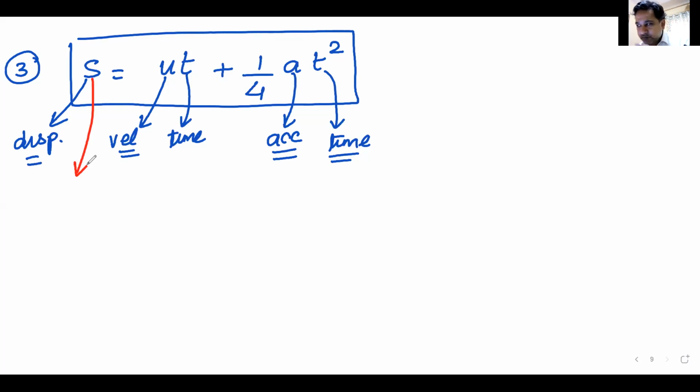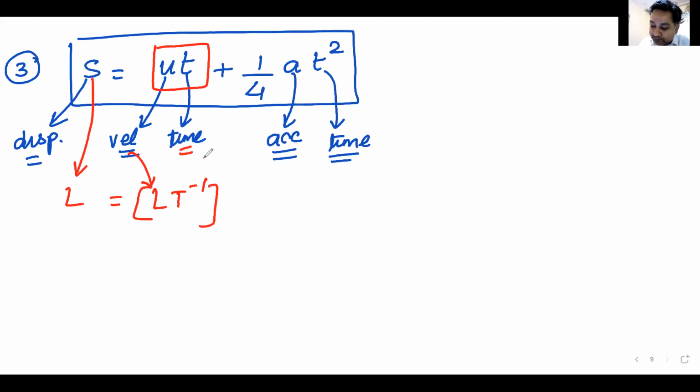Listen to me very carefully. Attention on the board. S is displacement. It has a dimension of L. Now U into T should also have dimension of L. Let's check it out. U is velocity, so LT minus 1. This is multiplied by time, T. Plus 1 by 4 does not have any dimension, so it goes away.